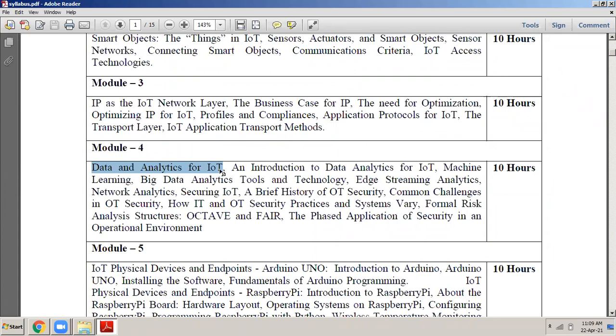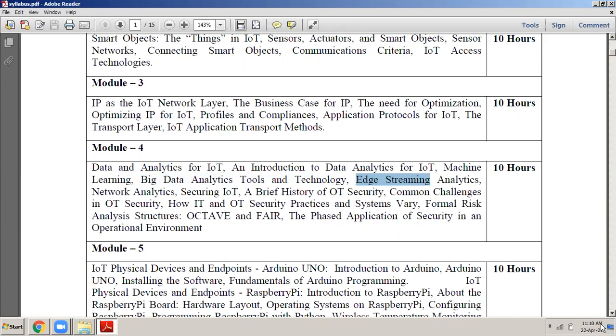A lot of data is getting collected in the database. You have to apply big data tools on that. You have to apply machine learning tools on that and generate some useful information. So basically, this is what you will be learning here. Which are the different types of big data analytical tools and technologies? What is the meaning of edge streaming analytics and all this? Basically, all again theoretical.